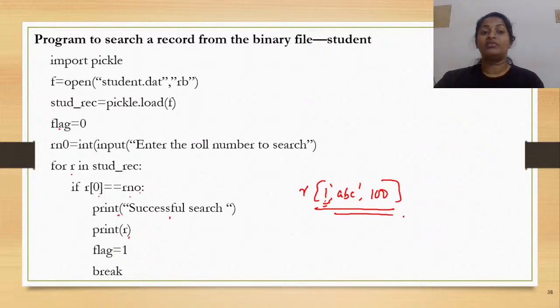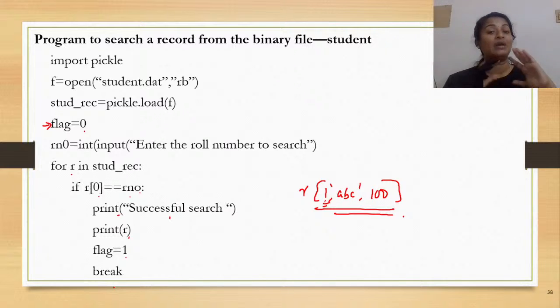Right. So, for this reason, I have used a variable flag. Okay. And prior to entering inside the loop or starting the iteration, I have assigned the value of flag to 0. Now, what would happen? Whenever the if conditional goes true, I change the value of flag and then the break statement.